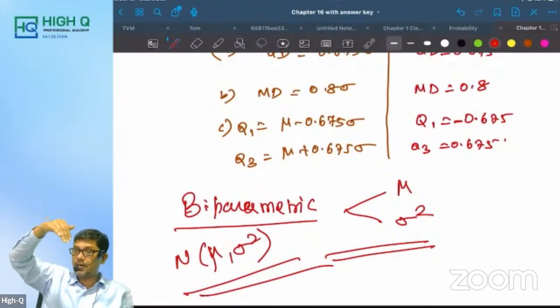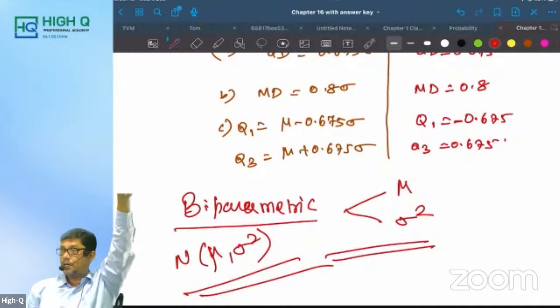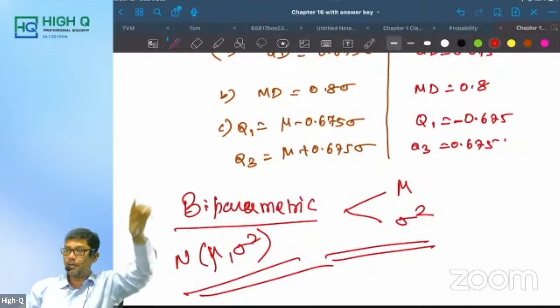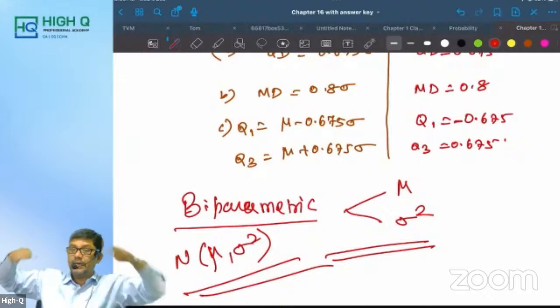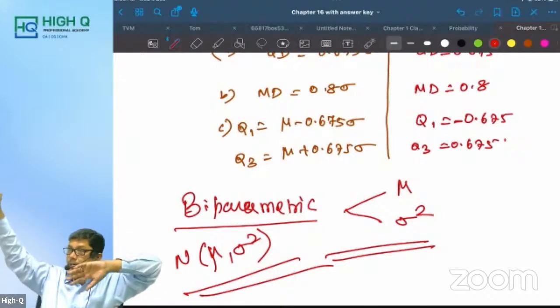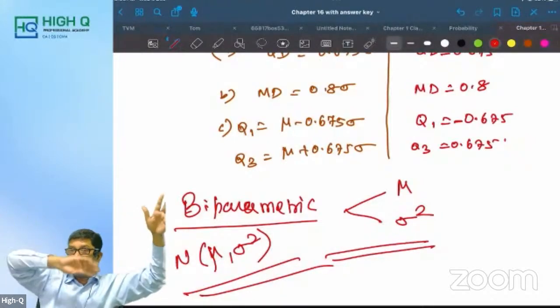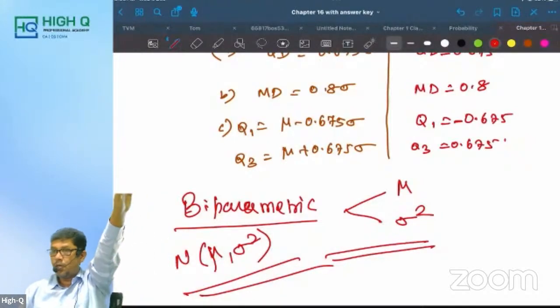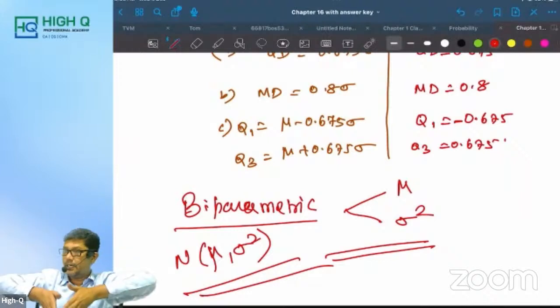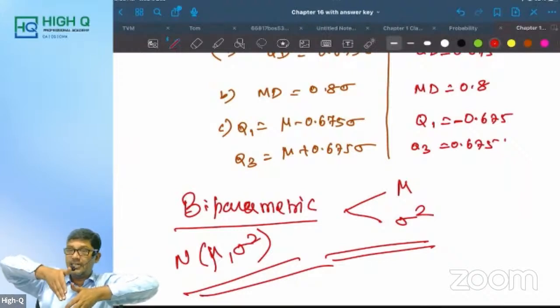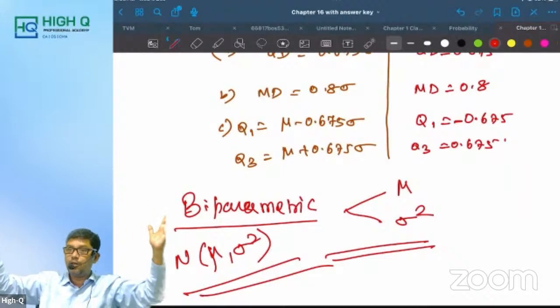Next, we started with normal distribution. Normal distribution is a continuous distribution. It's a bell-shaped curve. It is symmetric. Mean is equal to median is equal to mode. The tail will never touch the axis. The area under the curve from minus infinity to plus infinity is always 1. It intersects at mu, and it divides the area into two equal parts.